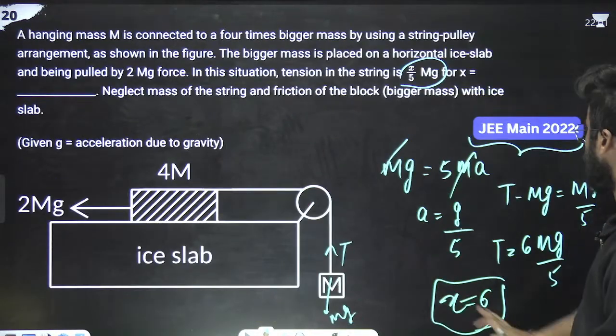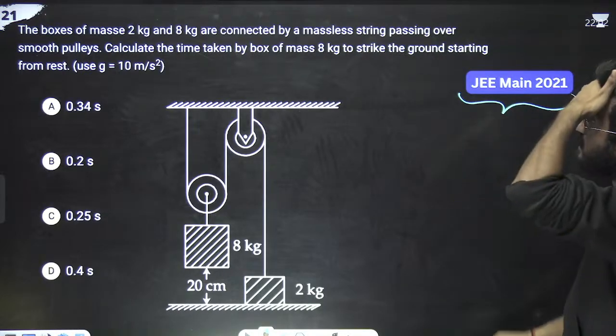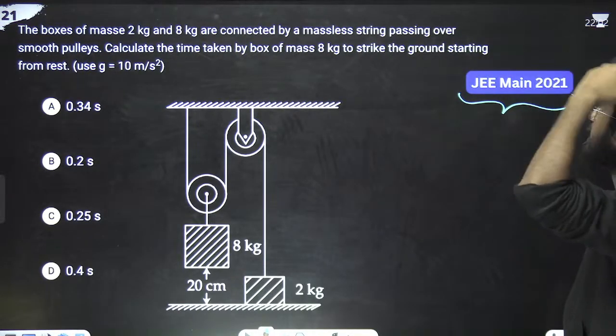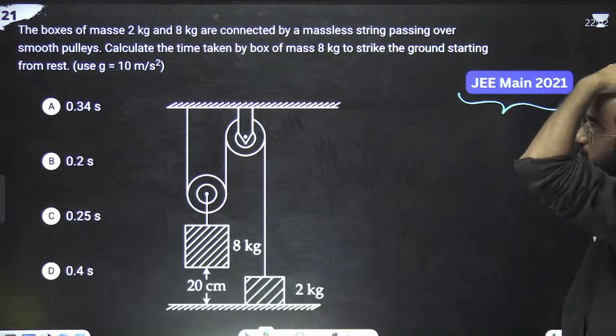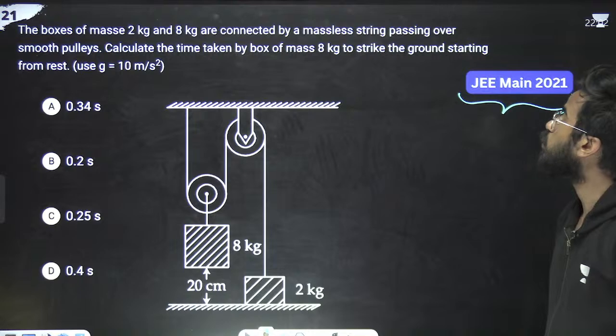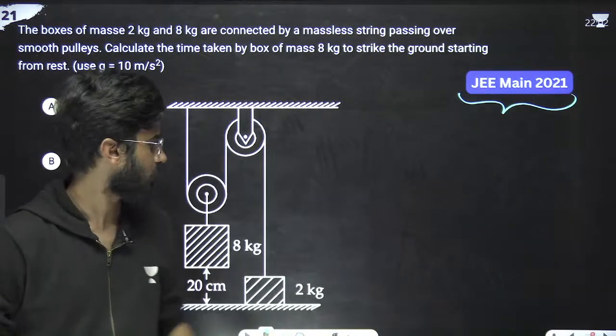We have got this 6. Next problem, JEE 2021. What the question is saying: the boxes of mass 2 kg and 8 kg are connected by a massless string passing over a smooth pulley. Calculate the time taken by the box of mass 8 kg to strike the ground. How will we calculate this?